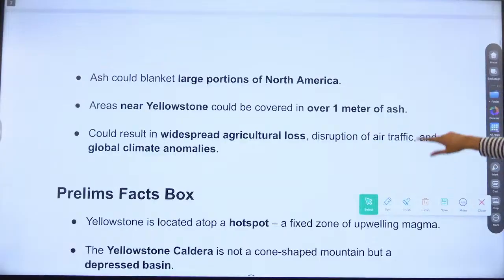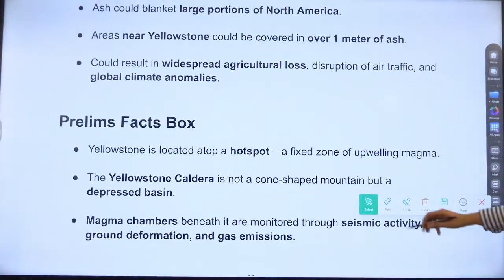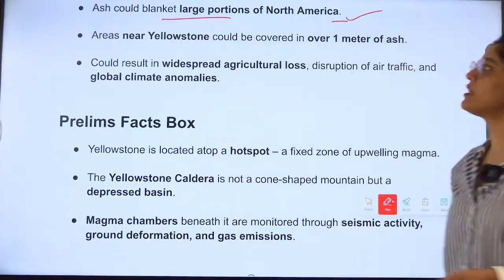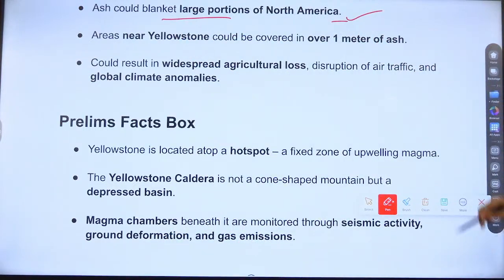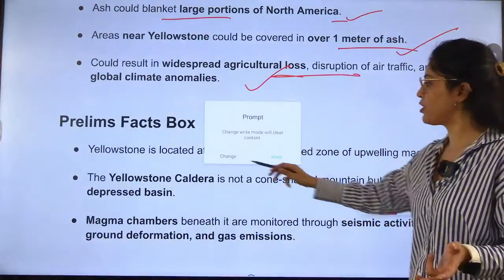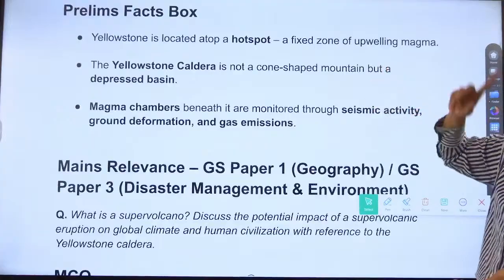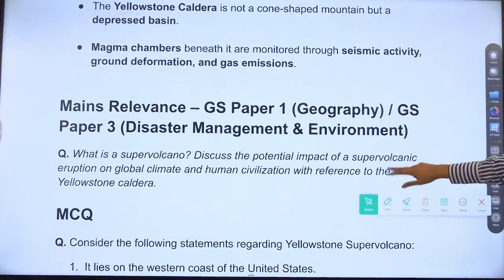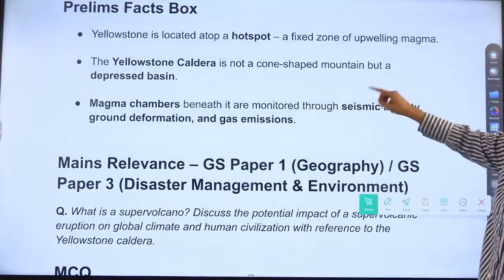Potential effect of a future eruption. Ash: there will be a blanket near this area, right? Areas near Yellowstone could be covered by over 1 meter of ash, and there will be loss because sunlight is not coming, agriculture will not be there, right? Many weather events will also be altered, and other effects will also be there. Everything is associated. So Yellowstone is a hotspot, and these are the notes that you can read.